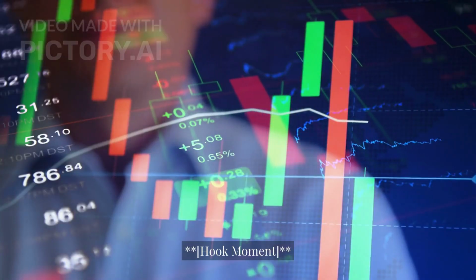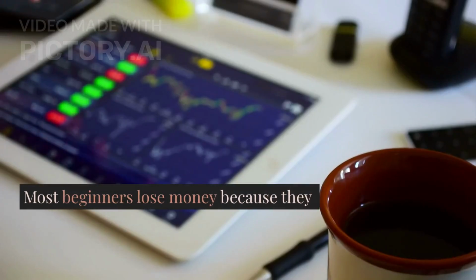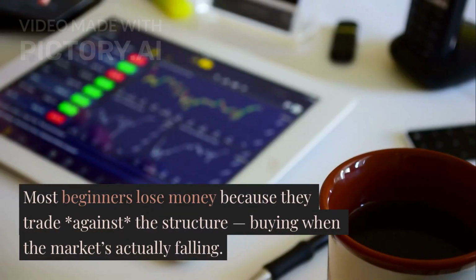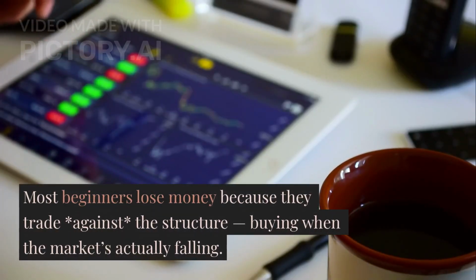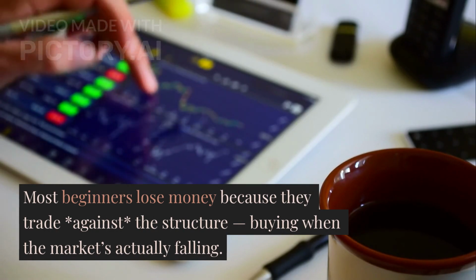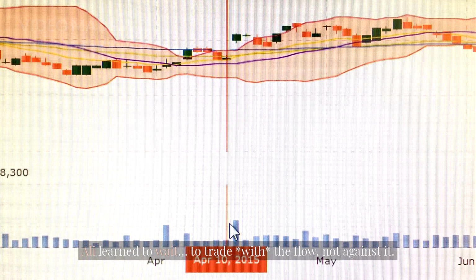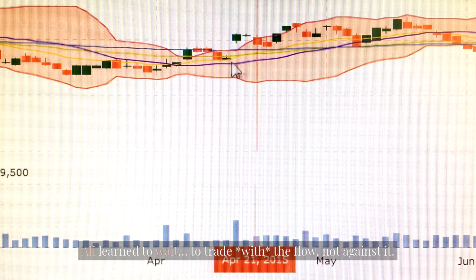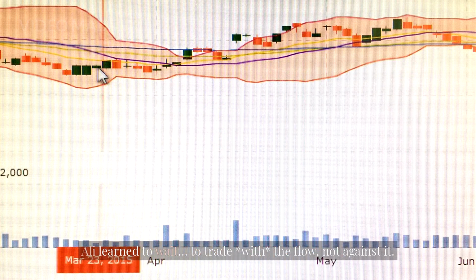Hook moment. Most beginners lose money because they trade against the structure, buying when the market's actually falling. Ali learned to wait, to trade with the flow, not against it.